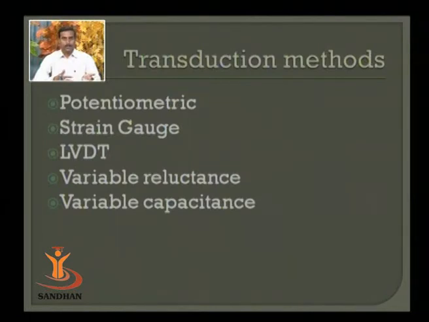Again, followed by the diaphragm is the capsule, that again converts the pressure into displacement. Bellow is another transducer that is also converting the pressure into displacement. Last is the Bourdon tube that converts the pressure into angular displacement. But this is about the displacement. Ultimately what we are interested in is measurement of an electrical quantity that can be put on your meter.